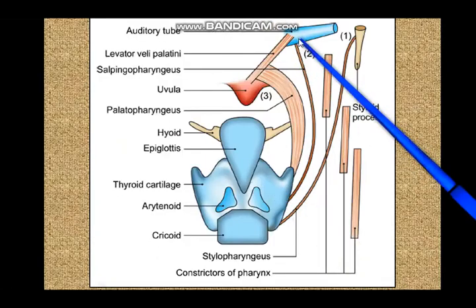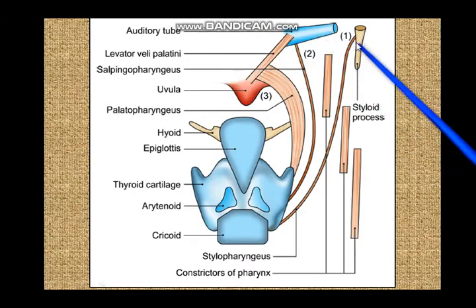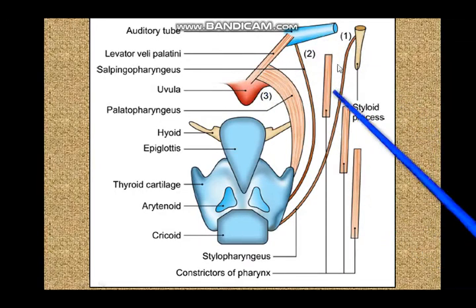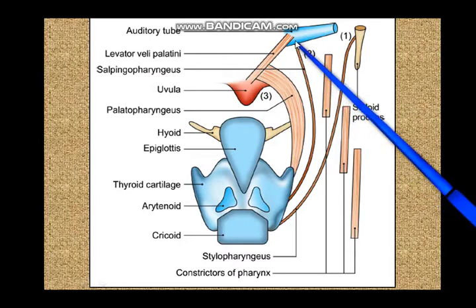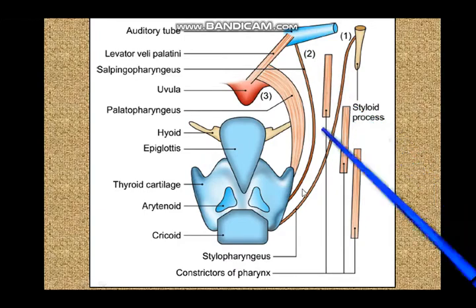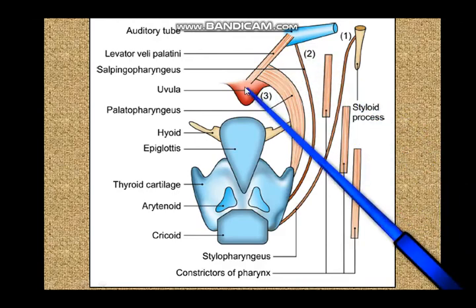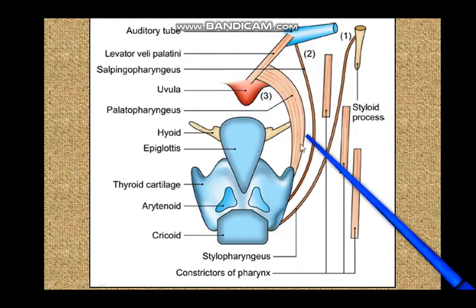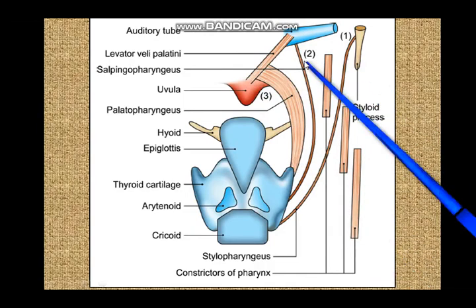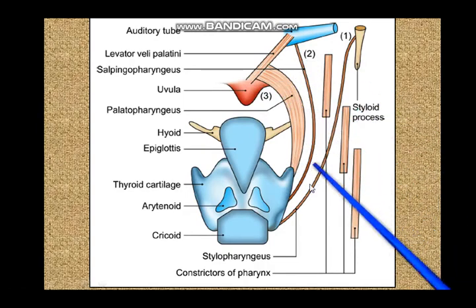Now again here you have a schematic, you have the auditory tube, you have the styloid process and you have the palate. From the styloid process you have the stylopharyngeus, and now you can see that the stylopharyngeus penetrates the pharynx between the superior and the middle constrictor. From the auditory tube you have the salpingopharyngeus, which is already inside the pharynx. The soft palate is also already inside the pharynx. You have palatopharyngeus, so stylopharyngeus, salpingopharyngeus and palatopharyngeus get attached to the posterior border of the lamina of the thyroid cartilage. Now let's move on.